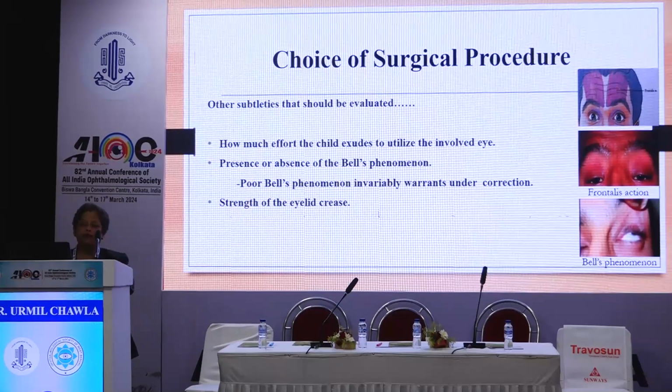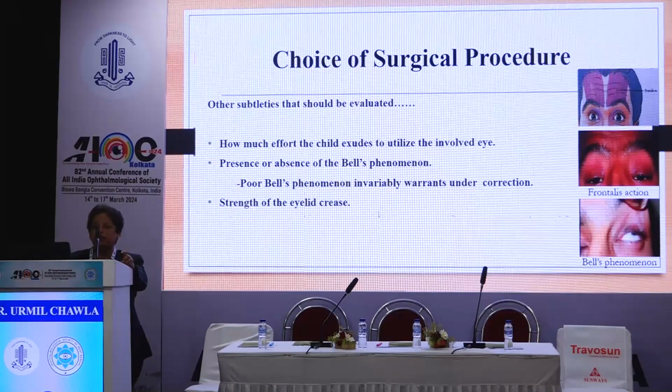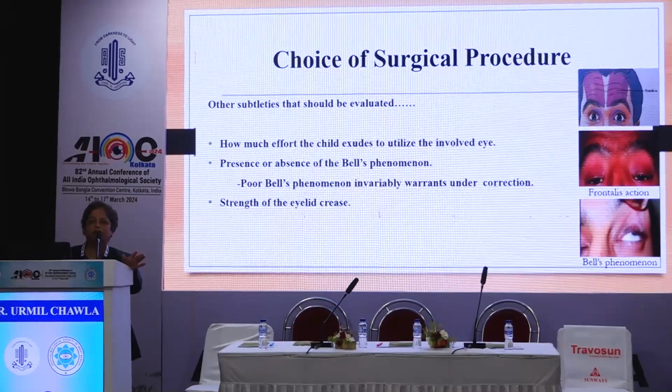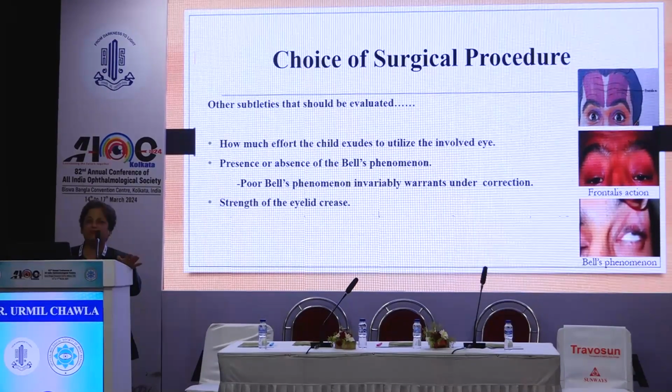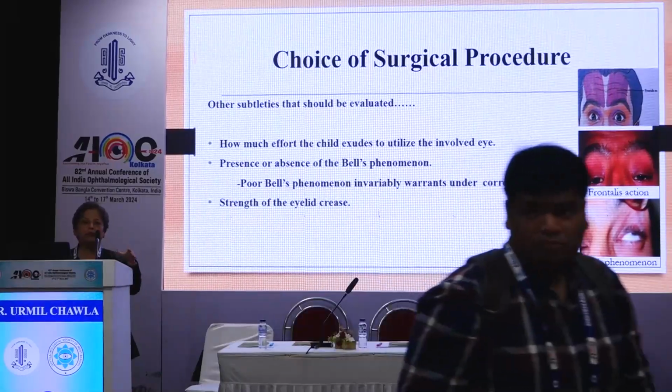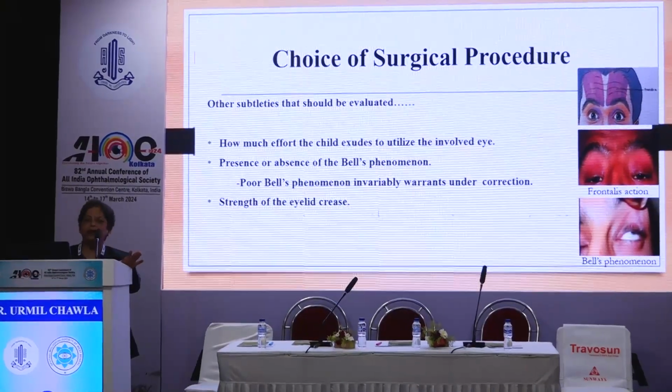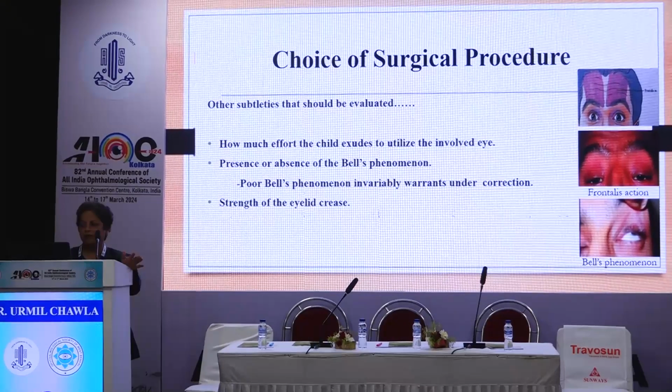How much effort the child exudes to utilize the involved eye. The frontalis action, you should be careful. In those who have a good frontalis action, slings will also give a good result. So this has to be also taken care of. Bell's phenomenon, as I said, if Bell's phenomenon is poor, chances of exposure keratitis are marked. So in such cases, slight undercorrection, and sometimes we avoid surgery if Bell's phenomenon is absent, because it is better to leave the patient a little cosmetically disturbed rather than giving him a functional problem of corneal ulcers due to exposure keratitis. That is even more painful. So you have to balance your decision.